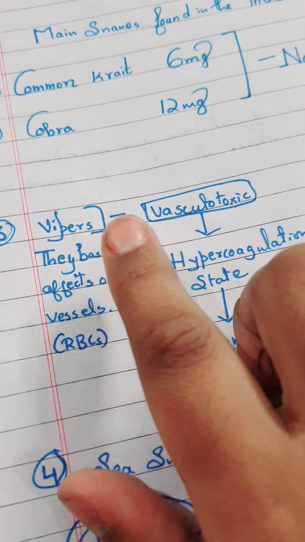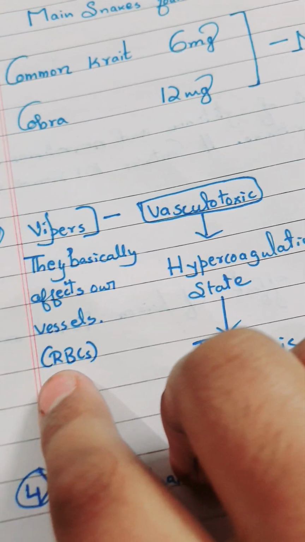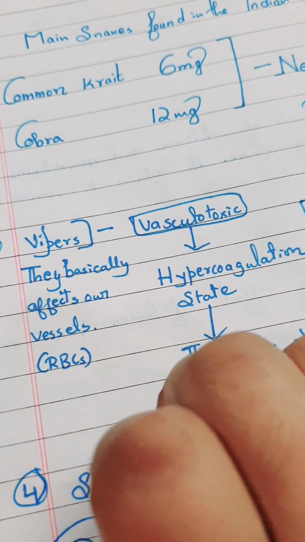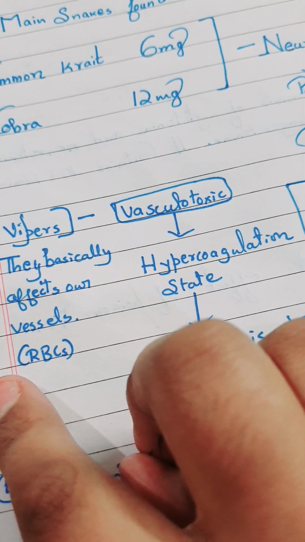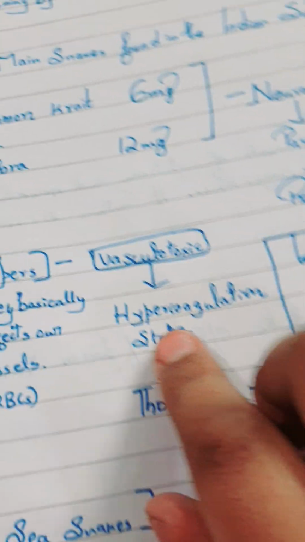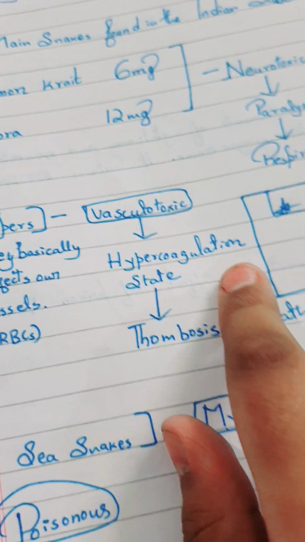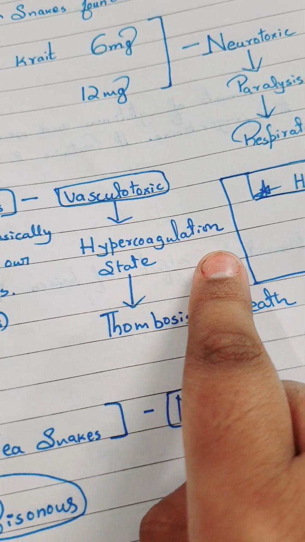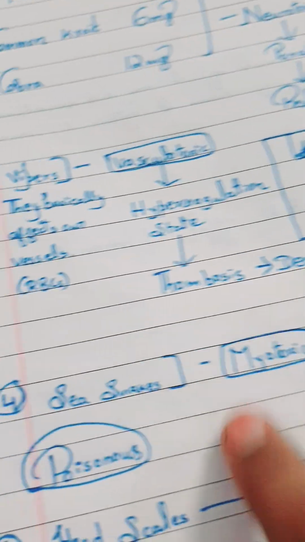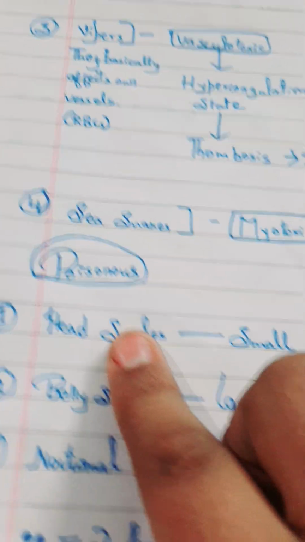Number 3, vipers. They basically affect our vessels and RBCs. Do you know how many RBCs are needed? My next video is going to be on blood, a chapter on blood. What are these in the blood? This is going to be my next video. Vasculotoxic. The viper's venom is vasculotoxic, causing a hypercoagulation state, thrombosis, death. Sea snake, myotoxic, poisonous.